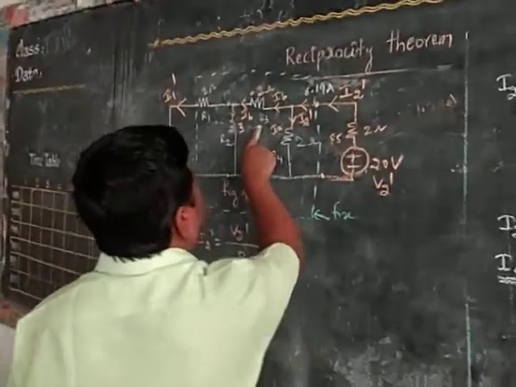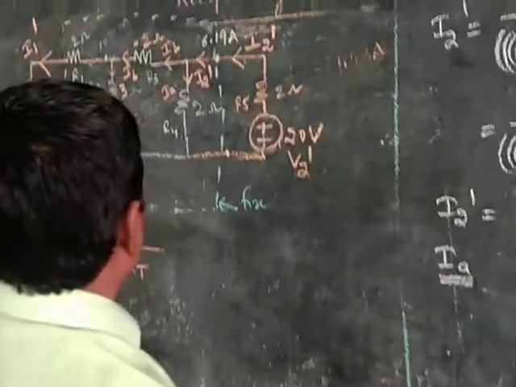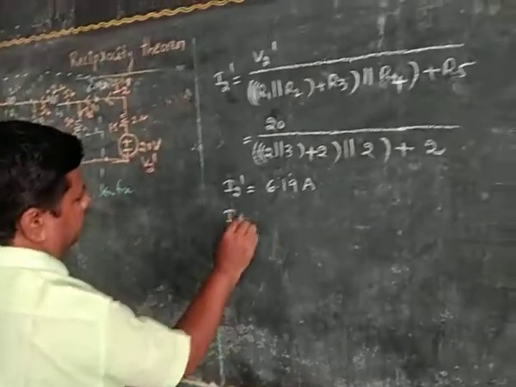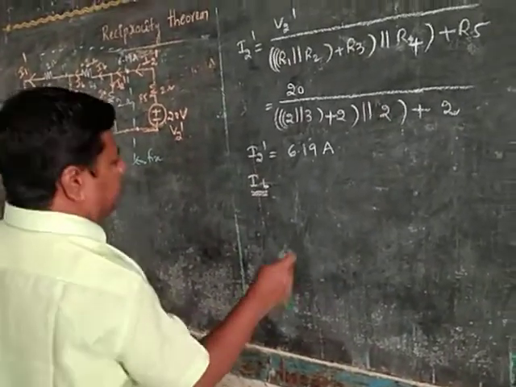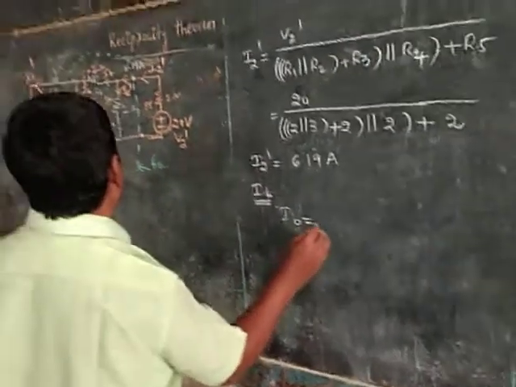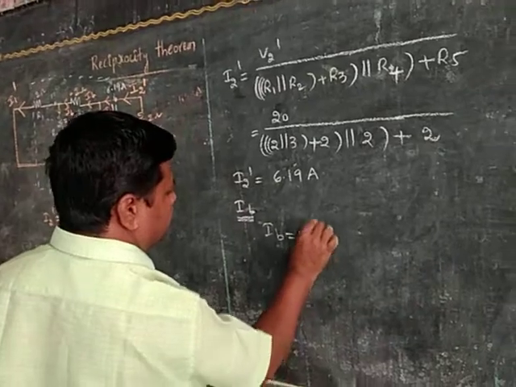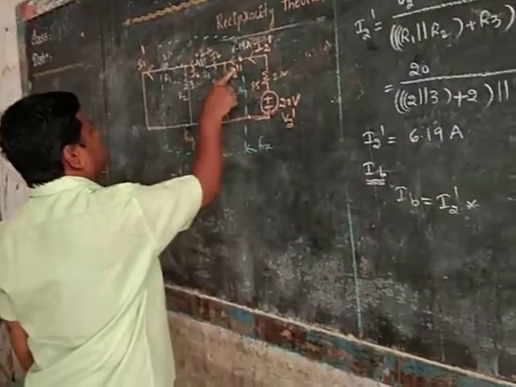Then find IB. IB current is equal to the I2 dash current into